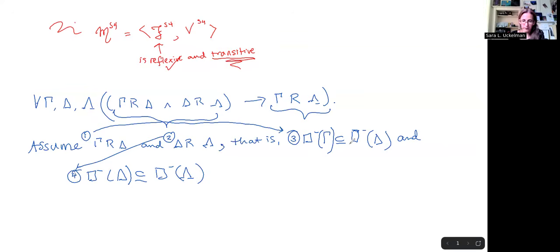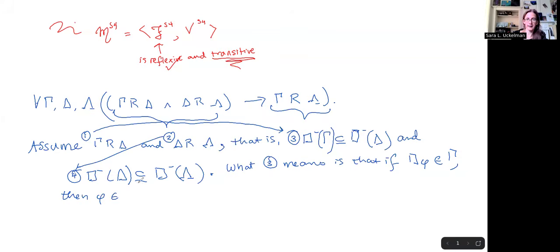So what 3 means is that if box phi is in gamma, then phi is in delta, and also this should be that the box minus of gamma is a subset of delta, and the box minus of delta is a subset of lambda.